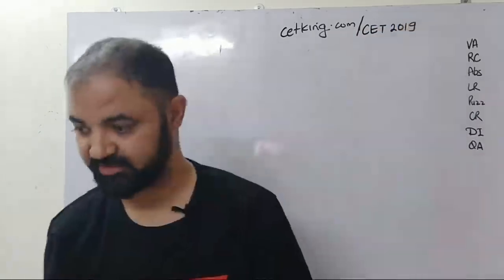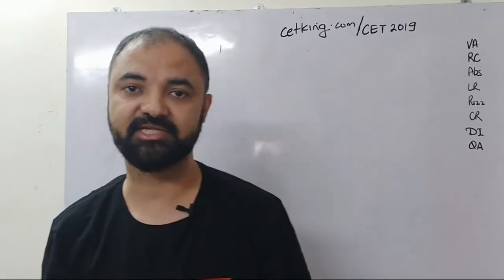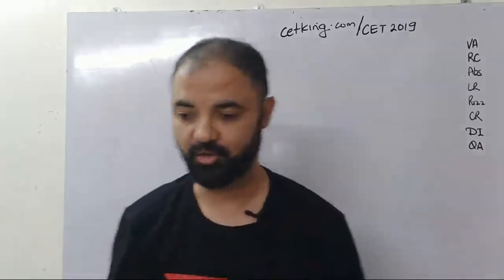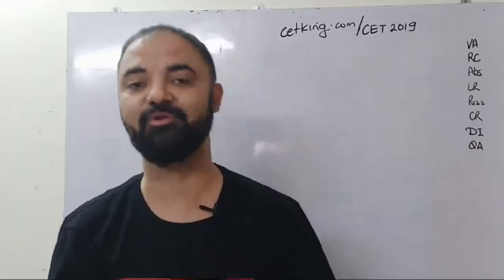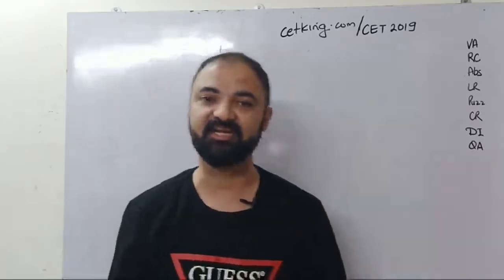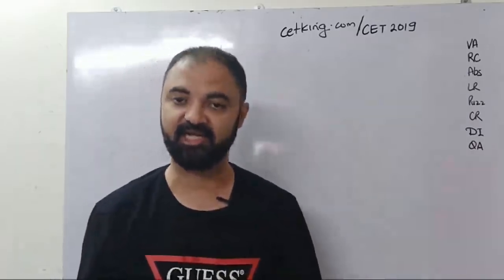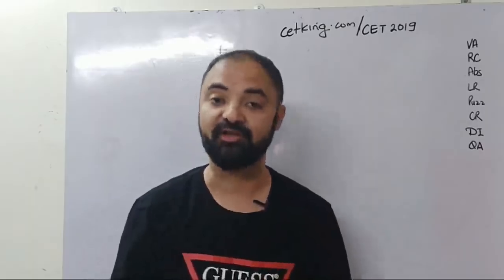Fine. So once you download this PDF, you will understand this is the expected paper which I have made. This paper is made by analysis over the last 5 years. I'm giving the CET over the last 5 years, because I don't have any magic wand, that I say something and it will come in the paper. So it's an expected paper based on what happened in the last few years, so that you can feel what kind of question can come in the CET paper.